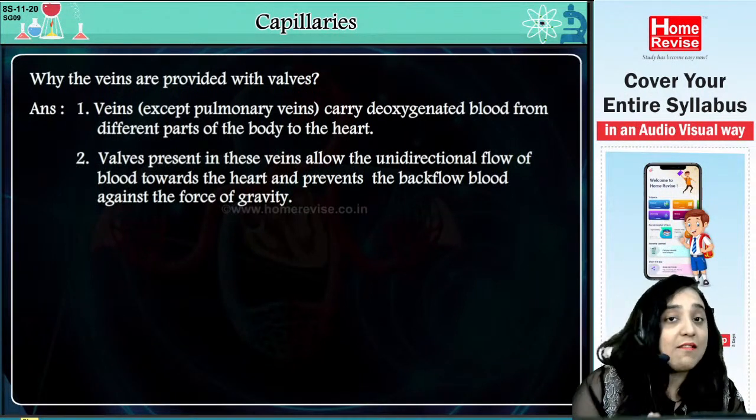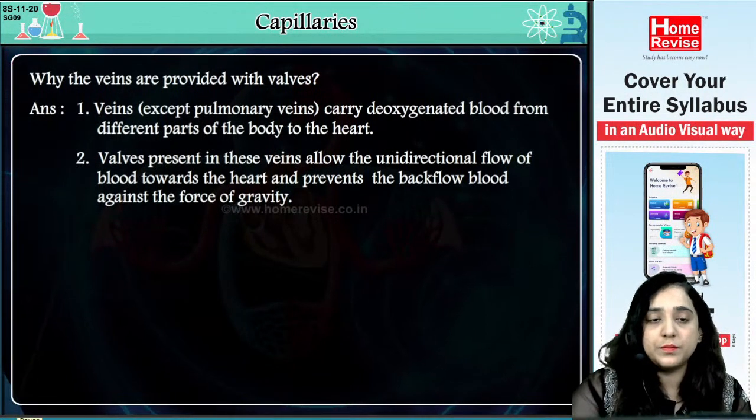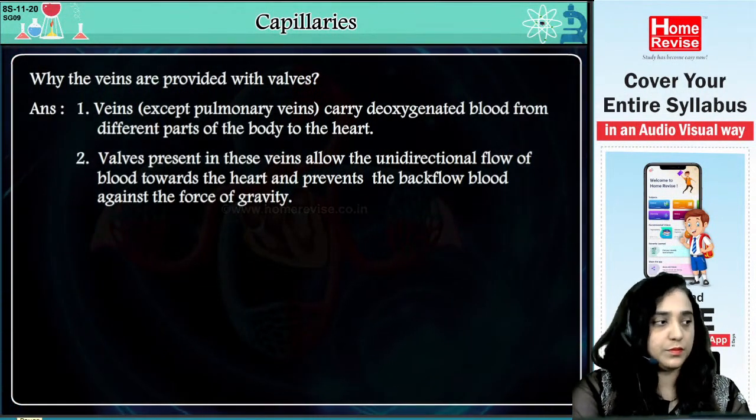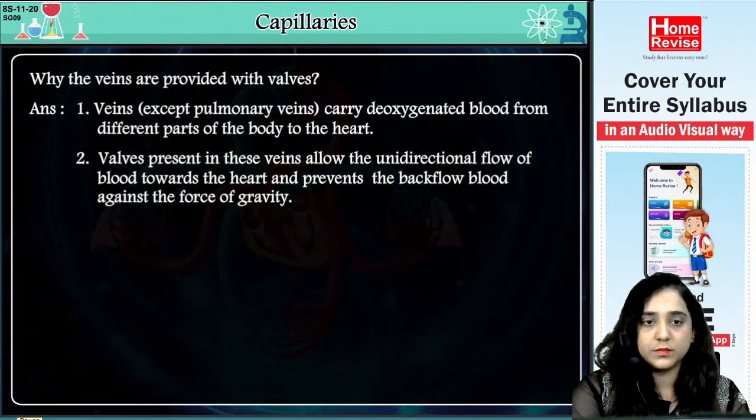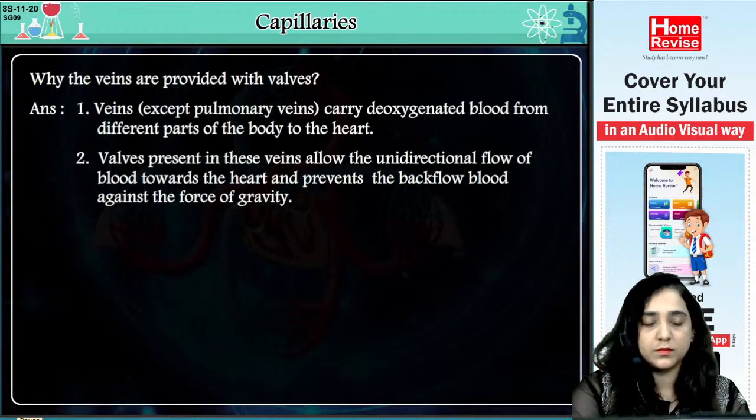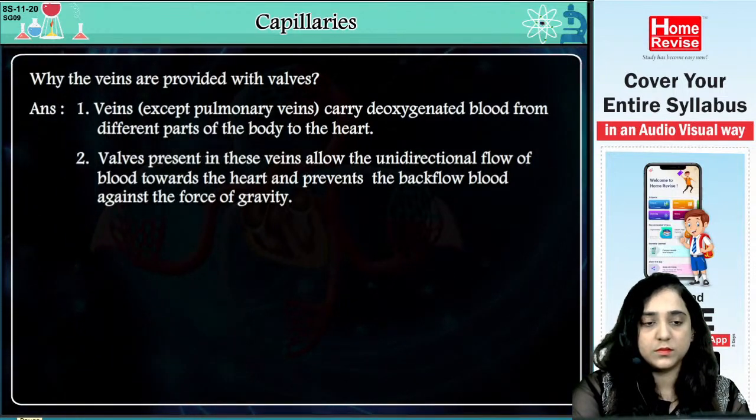Fine. Now why valves are present? Now let's see. Valves present in these veins allow the unidirectional flow of blood towards the heart and prevent the backflow of blood against the force of gravity.